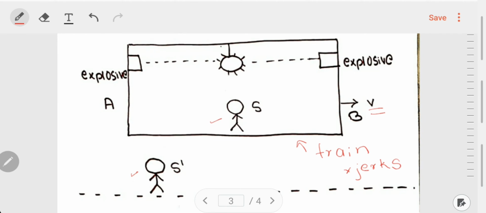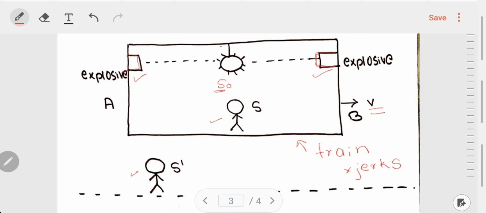Okay, so this is our train, and we have an experimental setup inside this train, which is as follows. In the center of the train we have this light source S0, and at the two ends we have two explosives. This is explosive 1 and this is explosive 2. Now, these explosives are such that when the light emitted by this source S0 reaches these two explosives, an explosion is triggered and an explosion occurs. Okay, so this is the experimental setup.